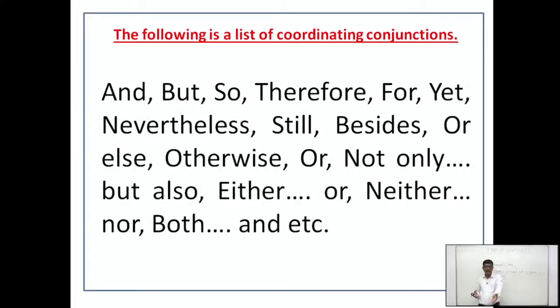The following is a list: and, but, so, therefore, for, yet, nevertheless, still, besides. Besides is a conjunction, but beside is a preposition. This is the basic difference between beside and besides. Also or else, otherwise, or, not only but also, either or, neither nor, both and, etc.